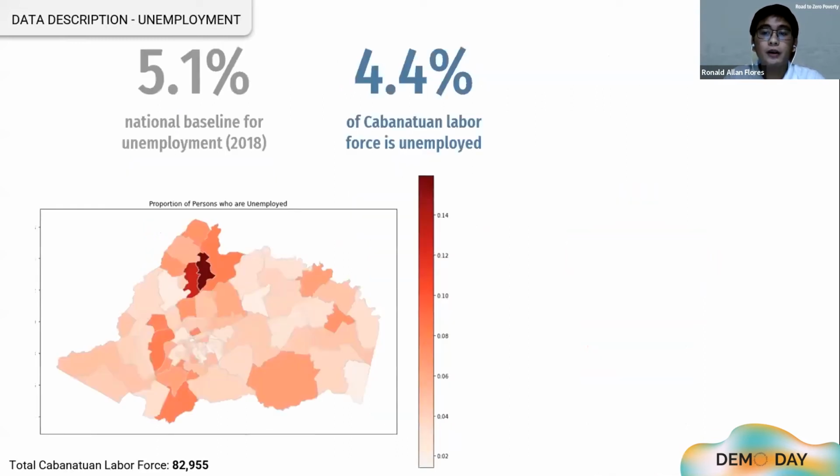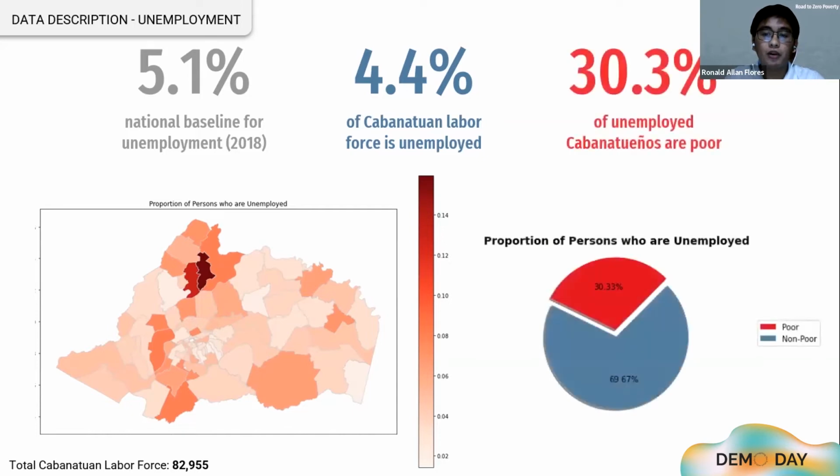Lastly, we're curious if the work opportunity in the city is sufficient. The Cabanatuan labor force has a smaller unemployment rate of 4% versus the national baseline of 5%. Of these unemployed residents, only 30% of them are poor.